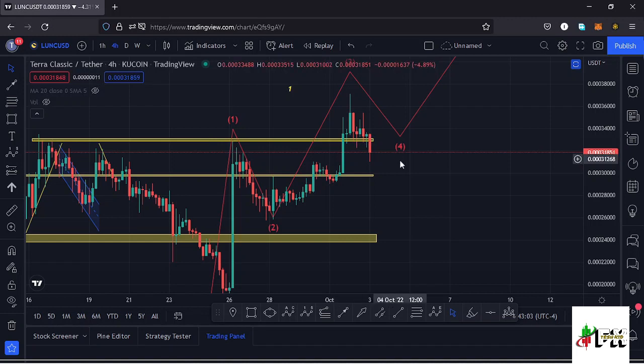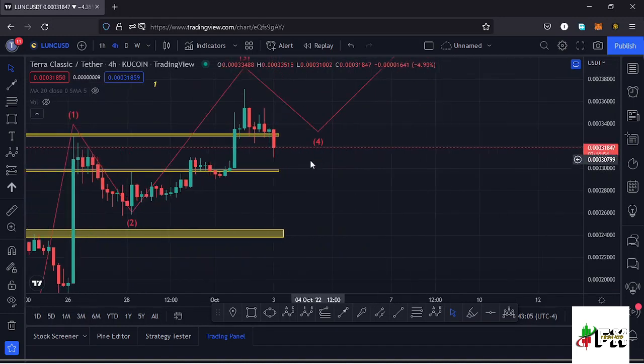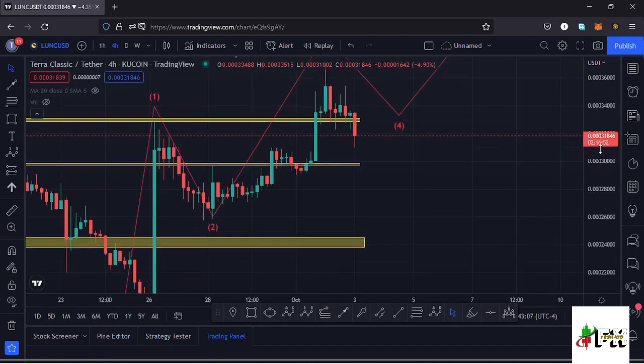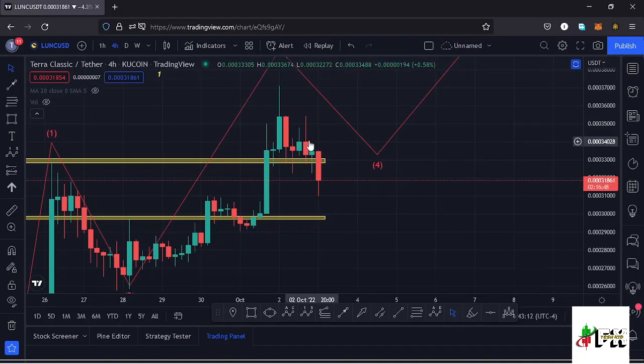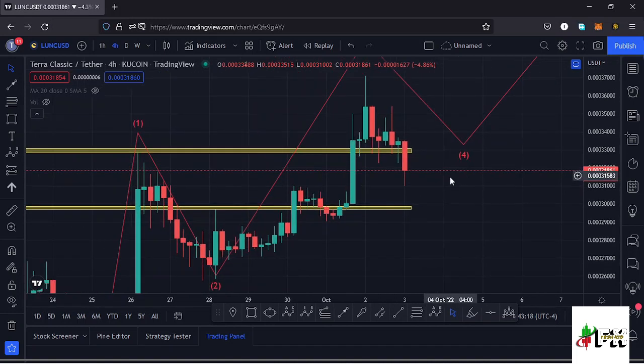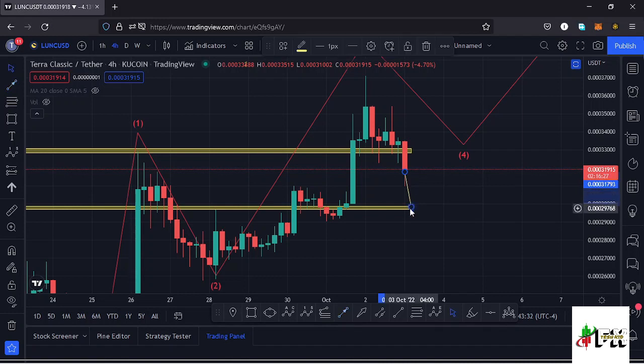$0.00033 mark, and in that movement we have also seen the formation of an engulfing candlestick right here, and we have also seen the formation of long wicks over here, meaning that there is a lot of indecision on this market, and there is a possibility that maybe in this movement we might get back to around the $0.00027 mark, which is another key area of support. And once we get into that key area of support down here, then maybe the buyers can take over the market once more and continue pushing higher.